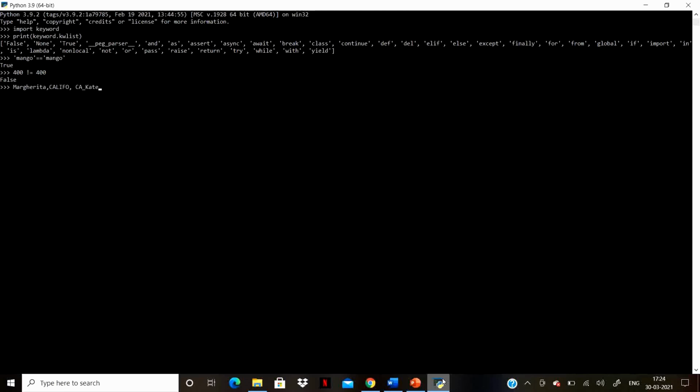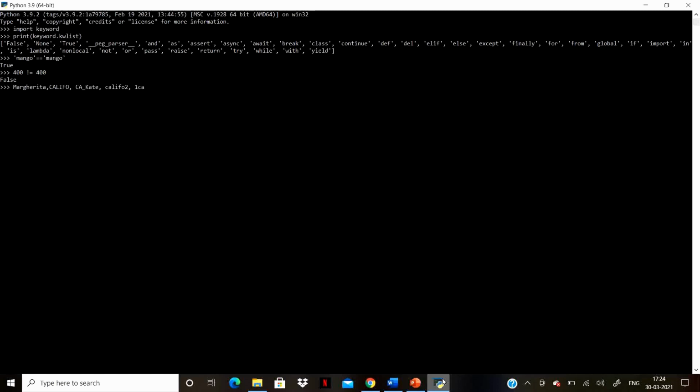An identifier cannot begin with a number. Califo2 is a valid identifier. However, 1Califo is not a valid identifier.